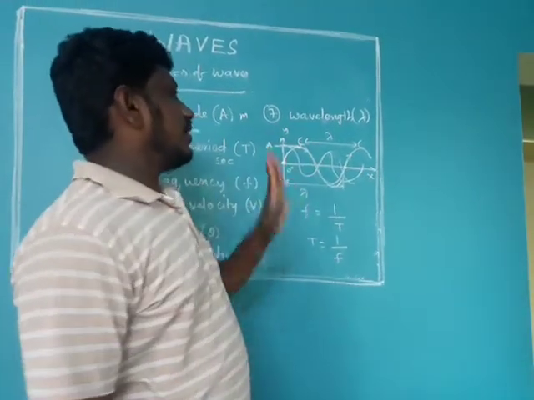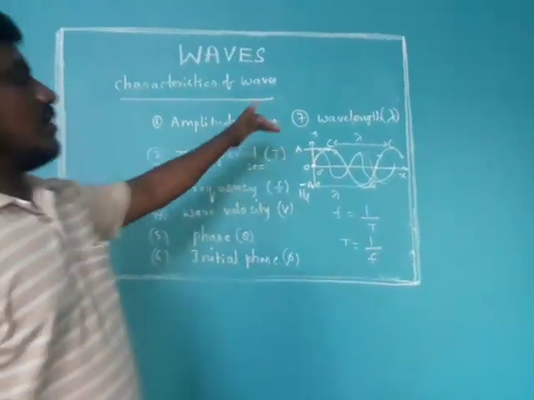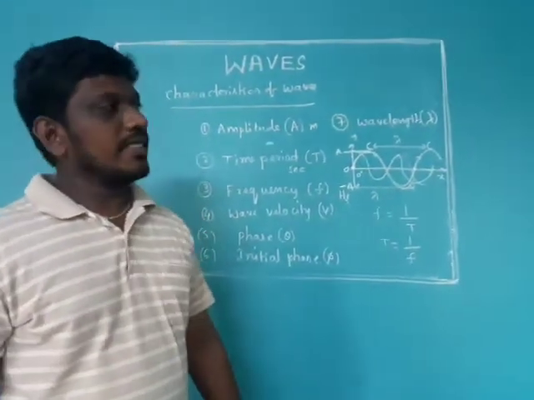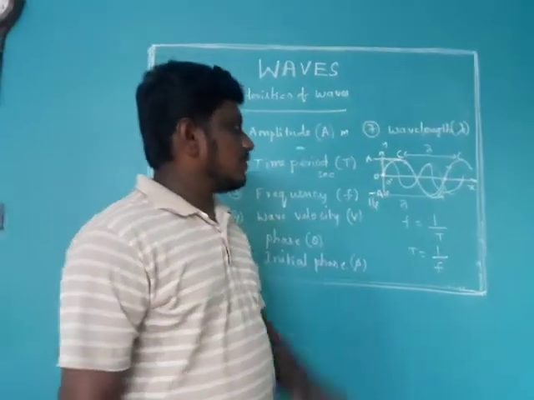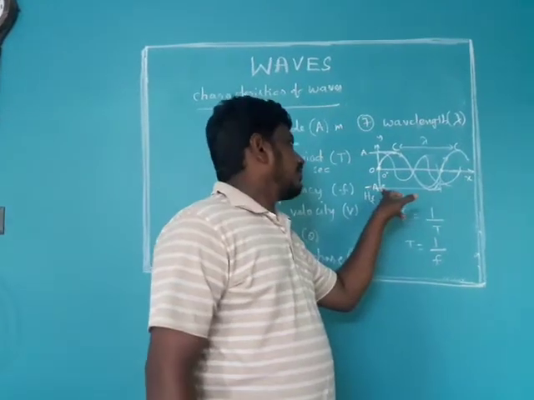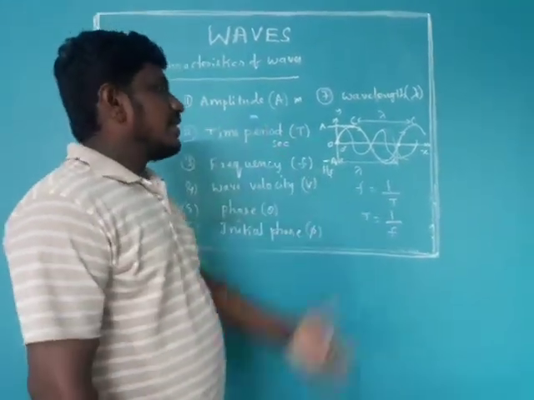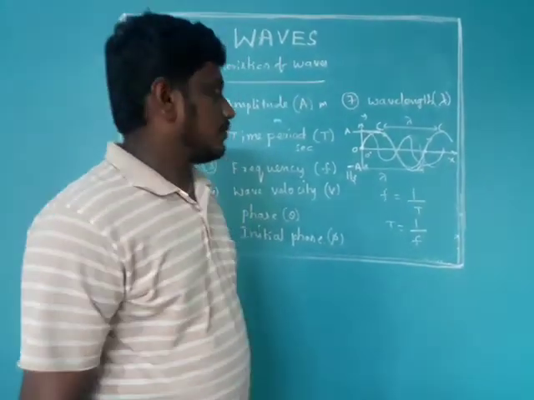If it is starting from the origin, its initial phase is 0. If it is starting from the maximum amplitude, its initial phase is pi by 2. If it is starting from the negative maximum displacement, then its initial phase is minus pi by 2.